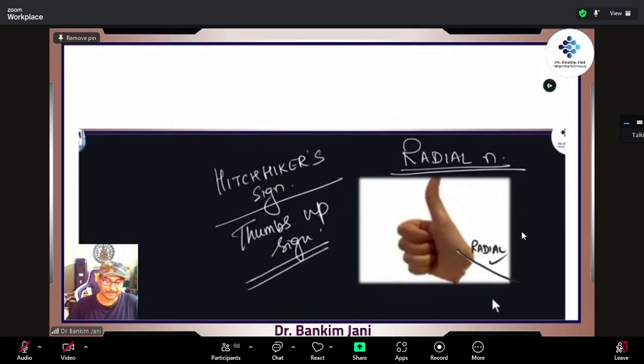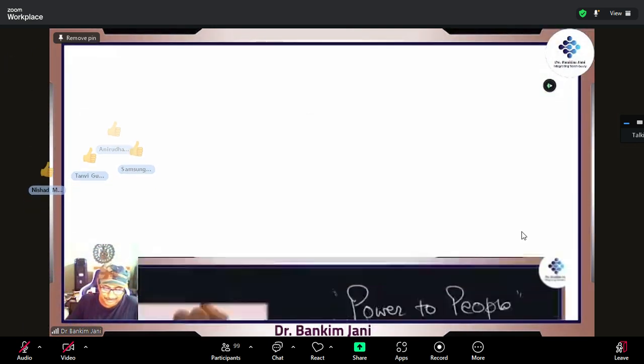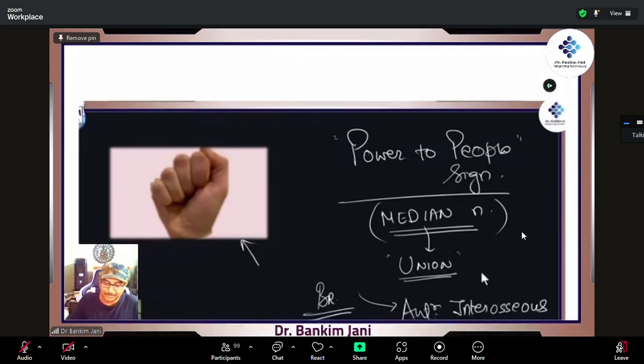This is the radial nerve. How do you remember radial nerve? Radial side, thumb up. This is the radial side. So 100%. This is what is called the hitchhiker sign or thumbs up sign. So all the best, all the best. So my radial nerve is working fine. This is done. And finally, the median nerve.